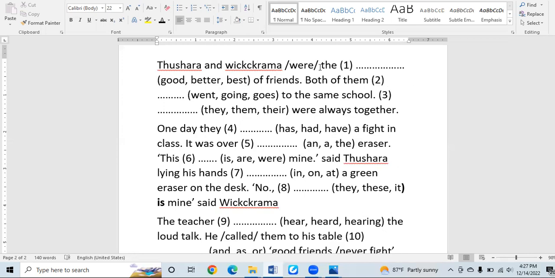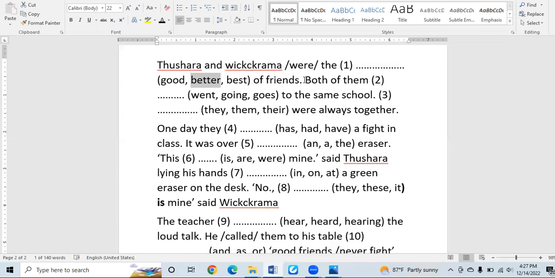Now let's see. First of all, you have to check whether this blank has taken any other sorts of words in front of or afterwards. In front you can see the article the. After the blank, you can see of friends, right? Now, from the beginning until the full stop, you can see Tushara and Vikram were the blank of friends, right? Now, just see whether you are going to pick out the word better as the answer. You cannot just pick it out as the answer.